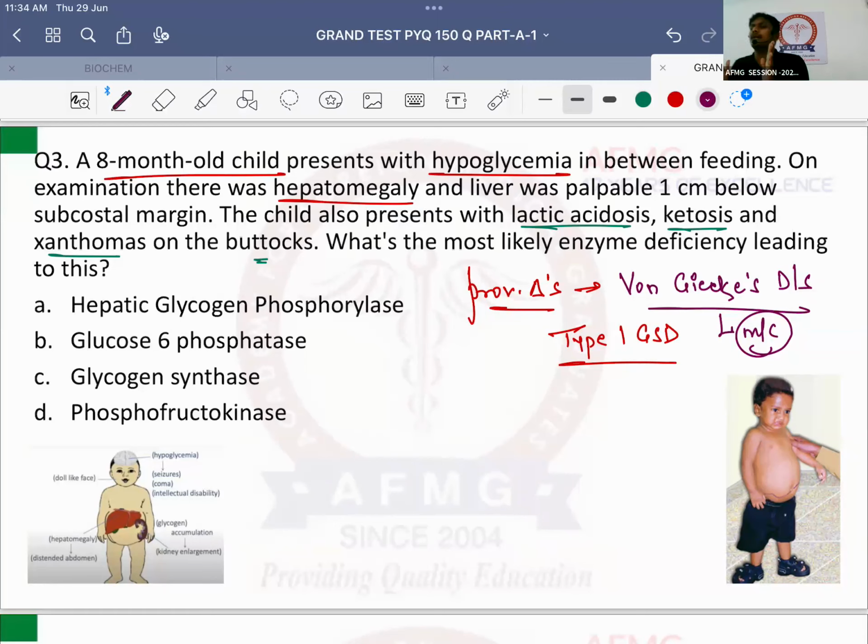Now glycogen storage disease का मतलब क्या होता है? Please remember. Now glycogen is the storage form of glucose in your body. Glycogen is only stored in two organs of your body. ये question था. Liver and muscle. Only two organs in your body can store glycogen. First is liver and second is muscle. Important is, please remember, whenever you need glucose from this glycogen has to be broken down. That is called as glycogenolysis. Important is, for this many enzymes are required, and if these enzymes are deficient, वो glycogen breakdown होगा क्या?